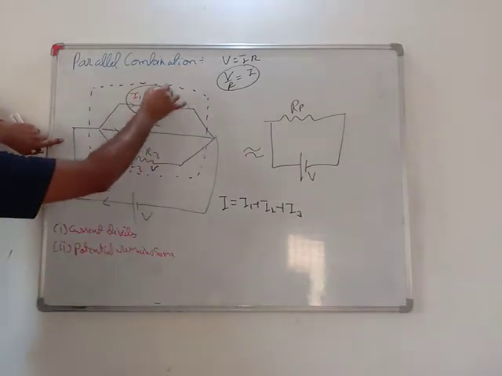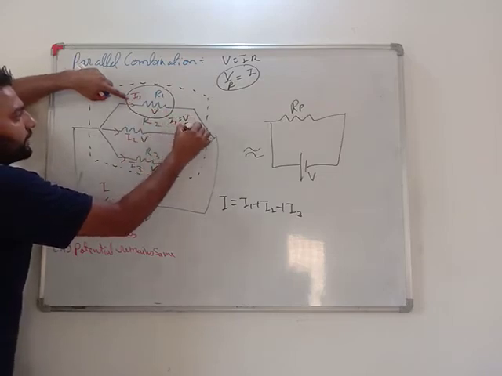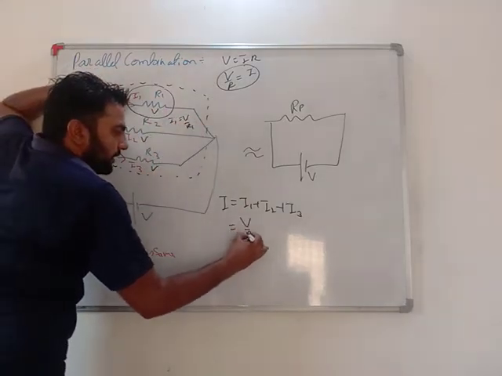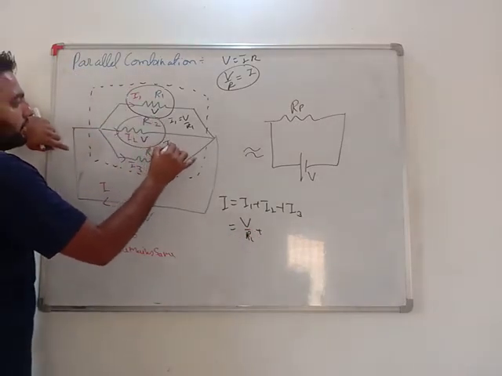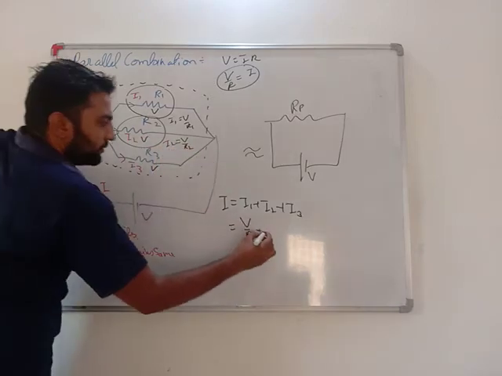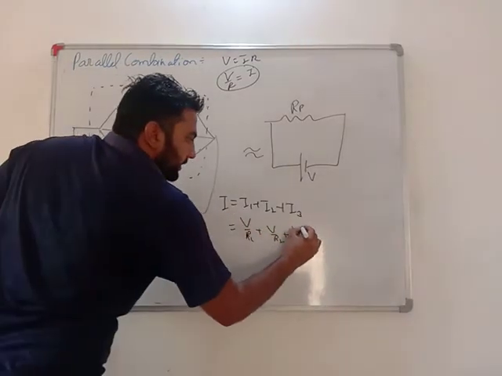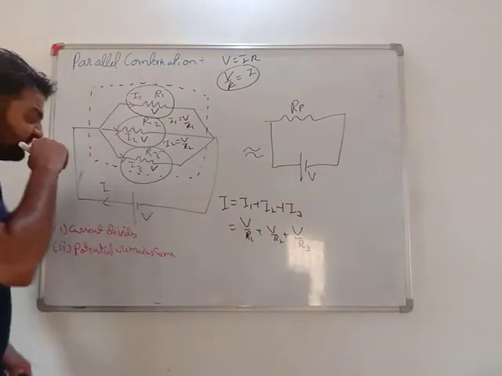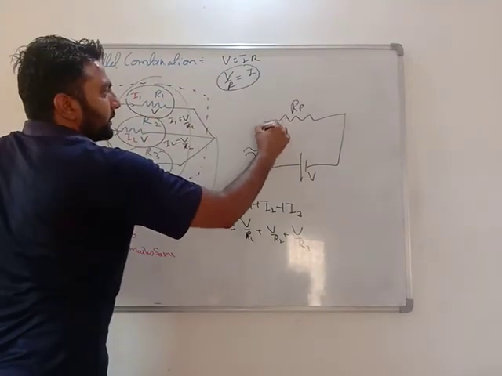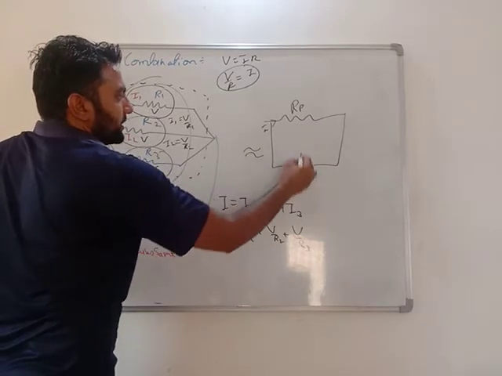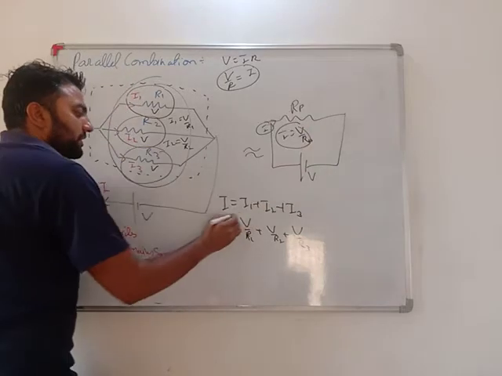So what is I1 here? I1 equals V upon R1. I2 equals V upon R2, and I3 is V upon R3. What is the overall effect Rp showing? The current is I here, so I equals V upon Rp, and I will put this value here.